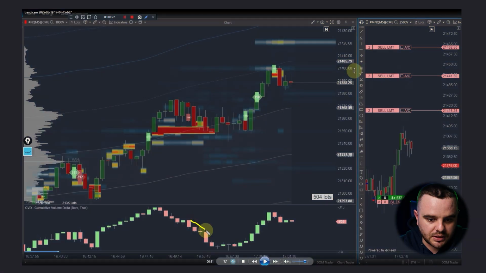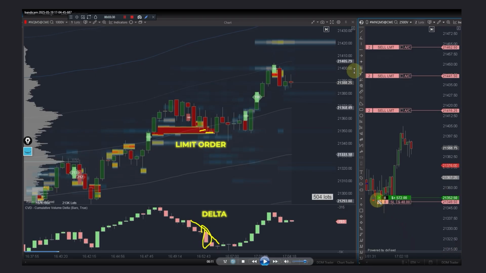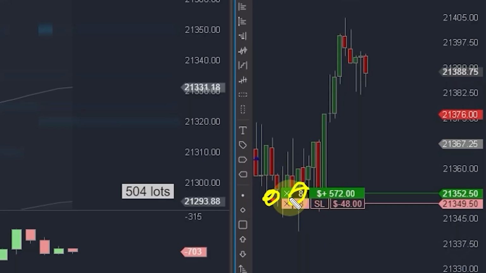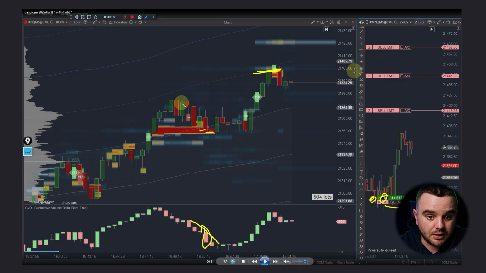You can see there was quite significant delta absorption and a significant limit order that price broke through, as you can see exactly here with this delta. And that was the moment when I took this trade. I took 8 micro contracts. When I started recording, I had already moved my stop loss to break even because price took the high.